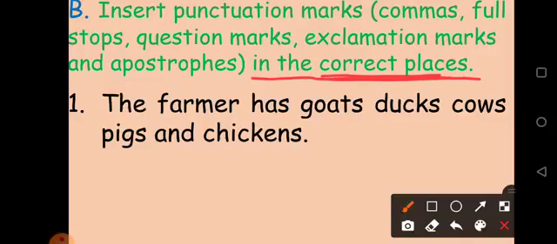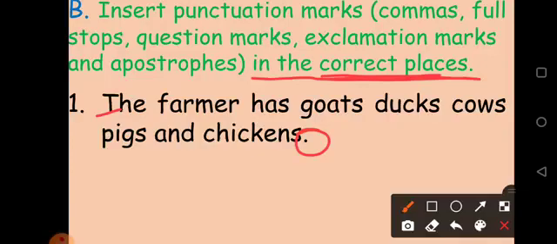Let's read the first sentence, children. The farmer has goats, ducks, cows, pigs and chickens. So as usual, make it a practice to check if the first letter is capital, yes. At the end a punctuation mark is given, yes. Full stop is given.